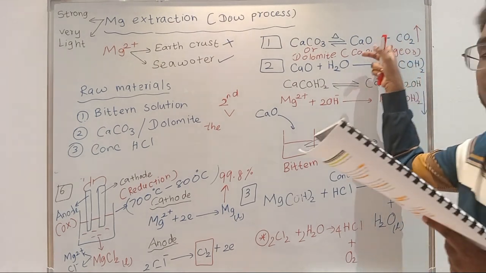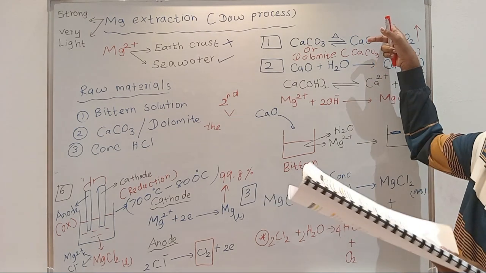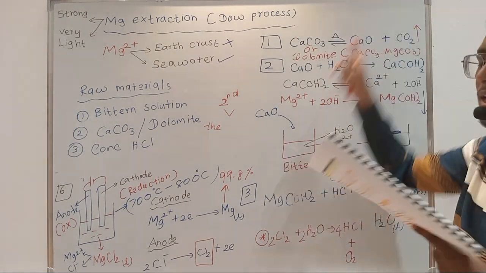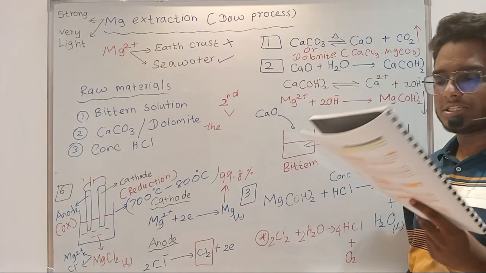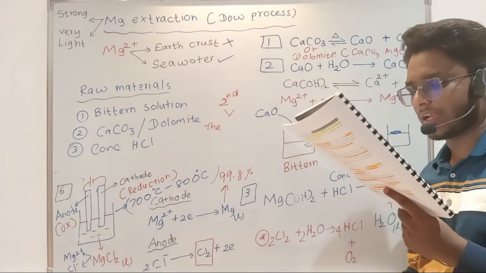So the system doesn't like it. It will try to increase the carbon dioxide concentration. Therefore, the forward reaction will be favored. So by removing CO2, the forward reaction is favored, right? So that is what they are telling in that, okay?